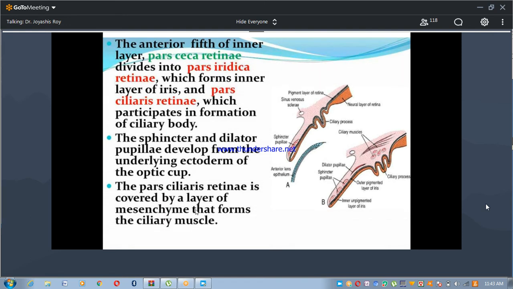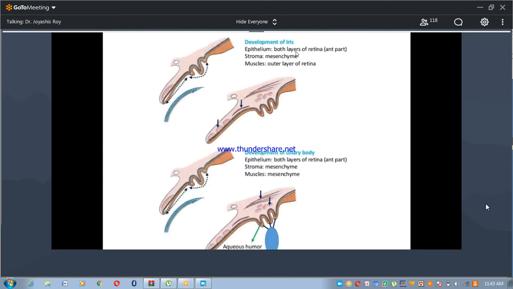Here are the ciliary muscles. Development of the iris: epithelium from both layers of the retina, stroma from mesenchyme, and muscles from the outer layer of the retina. Development of the ciliary body: epithelium from both layers of the retina, stroma from mesenchyme, and muscles also from mesenchyme. In the case of the iris, epithelium develops from the retina, and stroma from mesenchyme.